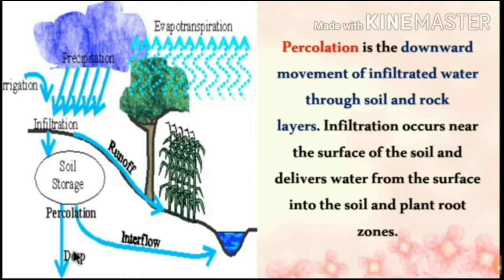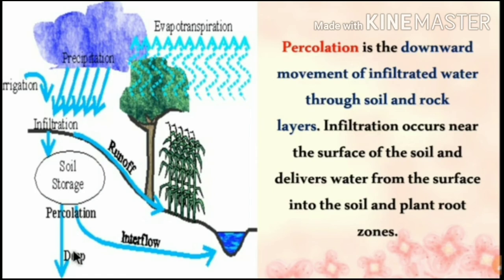The slow movement of water through the pores in soil. That is called percolation. The percolation is the downward movement of infiltrated water through soil and rock layers.